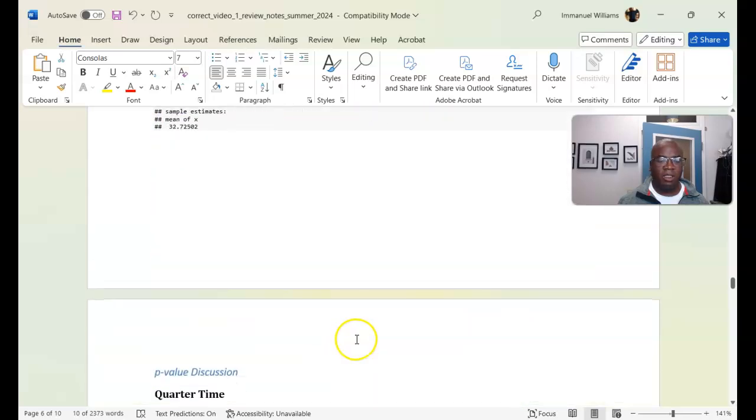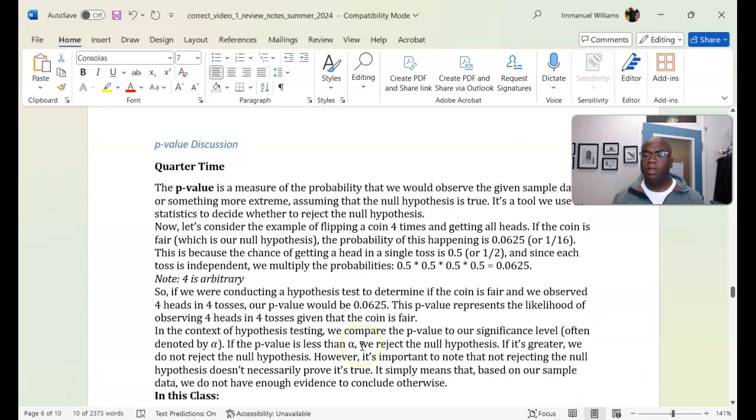With that being said, a little bit of a digression. You can go ahead and read this on your own, but at the end of the day, if you were to flip a coin once, the probability of success is 1 over 2, 0.5. When you flip the coin 2 times, the probability of getting heads both of those times is 0.5 times 0.5, which gives you 0.25.